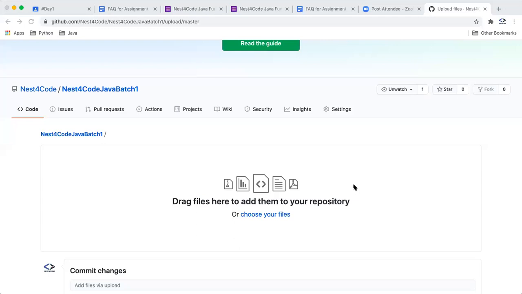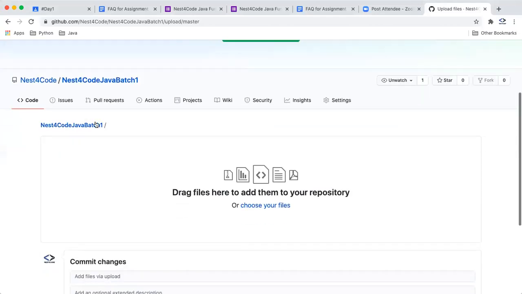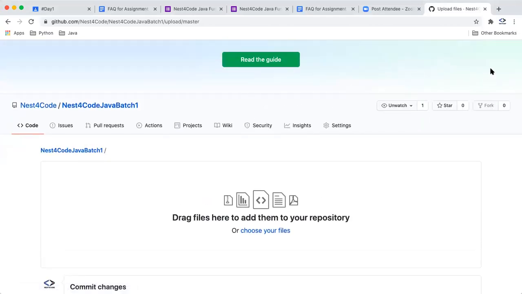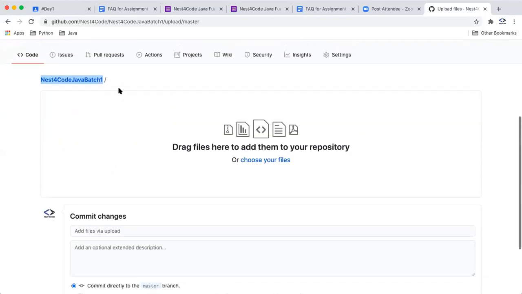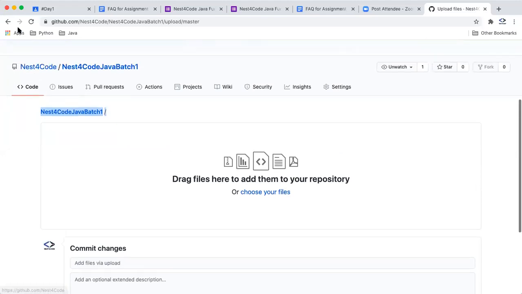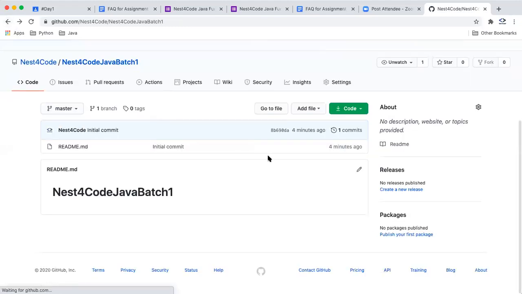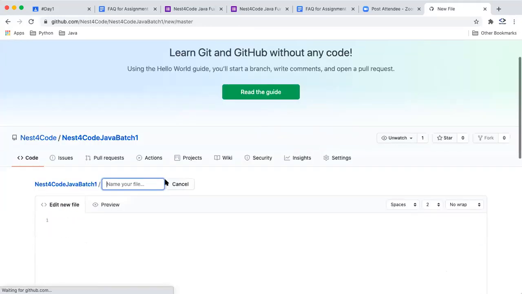So guys, what you can do, you just need to first create a folder here. Okay, so how to create a folder in GitHub? Before going here, it's not giving you any option to create a folder. So what we'll do, we'll just go back and go for the add file option. Let us suppose we are saying new file.